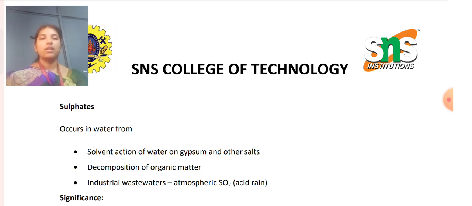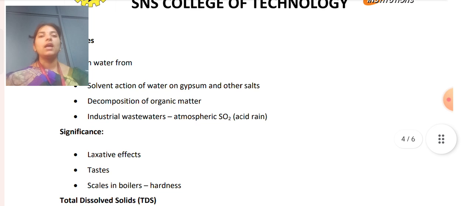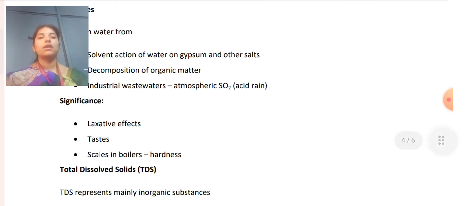And the next one is sulfate. Sulfate occurs in water through the solvent action of water on gypsum and other salts, decomposition of organic matter, industrial wastewaters, and atmospheric SO2, that is acid rain. The significance is electroactive effects, that is, effects which are shown in the water, like a colored solution. There is also scale in boilers, that is, hardness in the boilers.